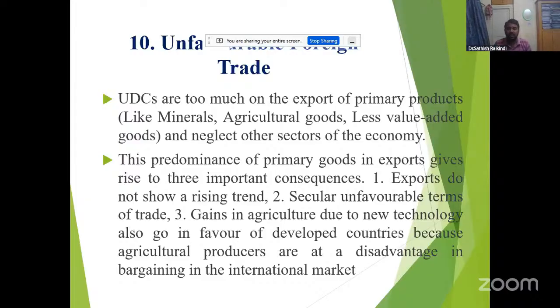Number 3, gains in agriculture due to new technology also go in favor of the developed countries, because agricultural producers are at a disadvantage in bargaining in the international market. We agriculture farmers are producing the goods, but they are not getting the benefit, as there is no bargaining power. Whether it is tomatoes, paddy, maize, green gram or red gram, whatever farmers produce, there is no bargaining power in the international market. Whatever prices are fixed, they have to accept them. That's why trade is unfavorable.